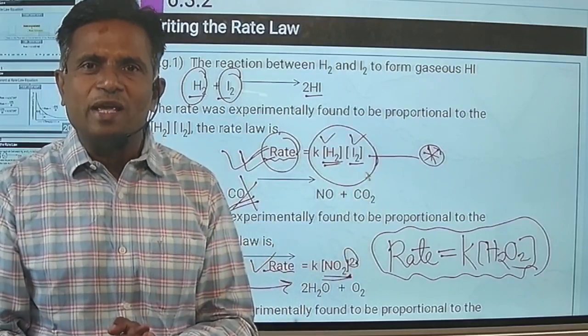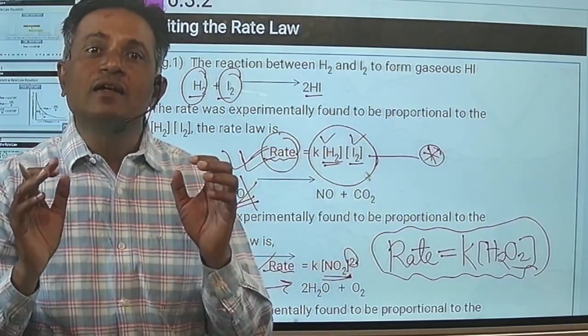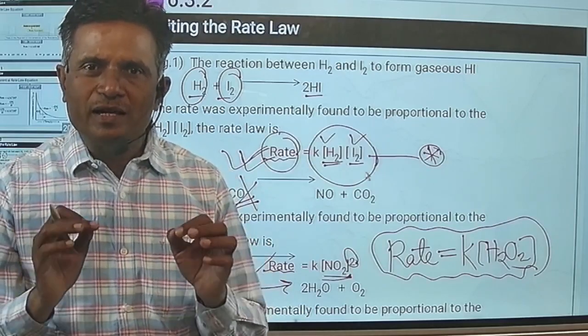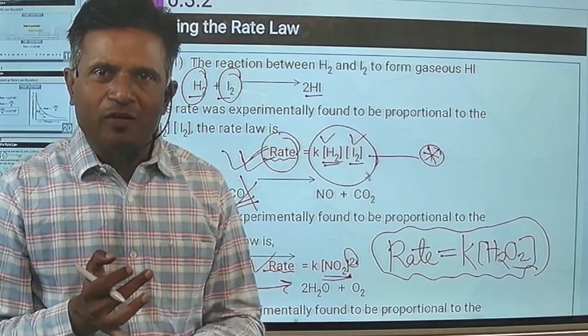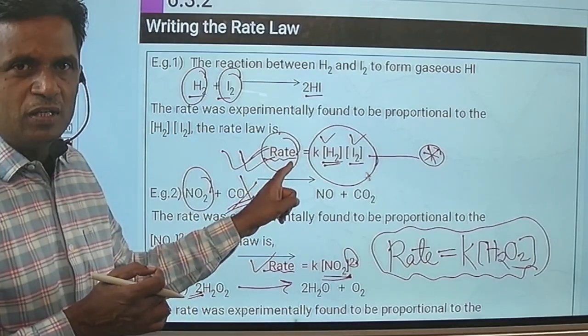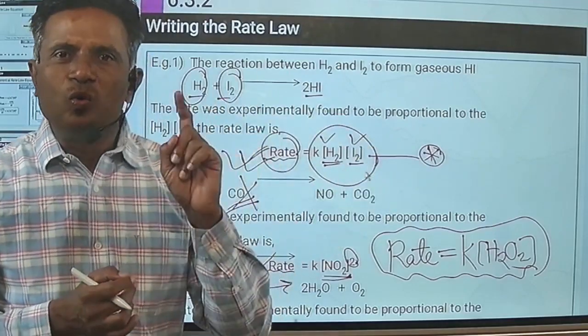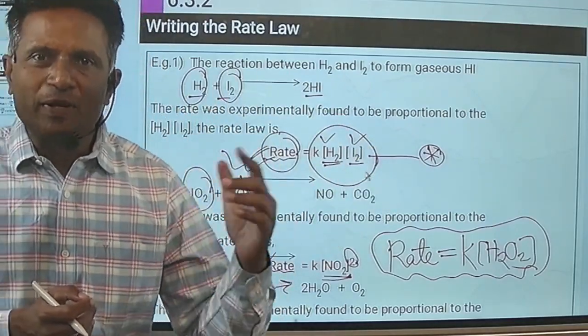So this is called rate law. I am going to repeat once again. What is rate law? It's an experimentally determined equation which relates the rate of reaction and concentrations of reactants on whose concentration rate of reaction depends.